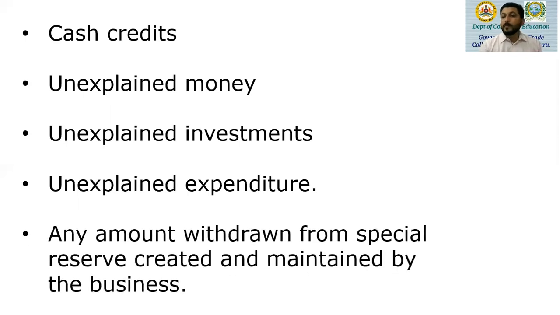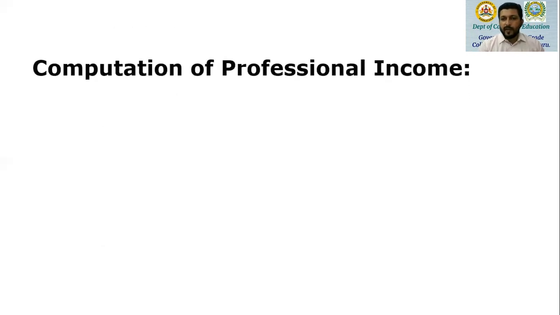Then we have any amount withdrawn from special reserve created. Suppose the business has created a special reserve out of profits. And now the business is withdrawing money from that special reserve and using it, then such amount withdrawn from special reserve created in the business will be treated as deemed income and it will be taken as business income. So this is a list of the deemed income under different categories that we have.